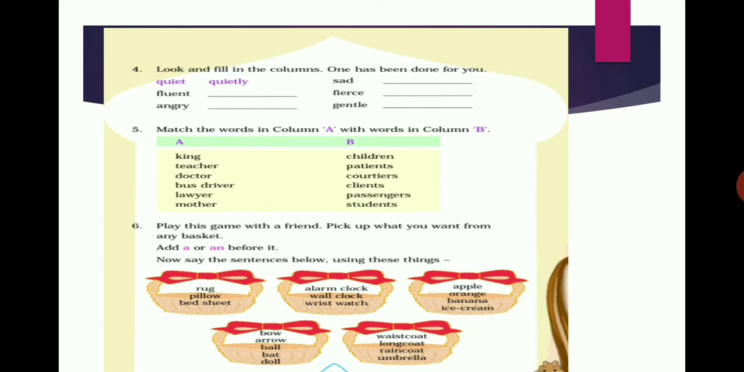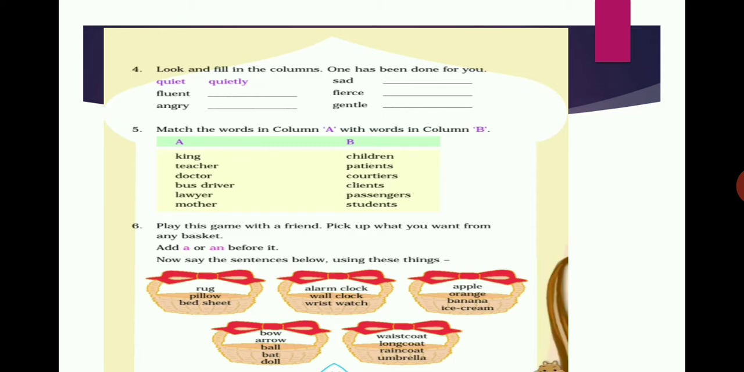Next, sixth one, play this game with a friend. Pick up what you want from any basket. Add a or an before it. Now say the sentence below using these things.